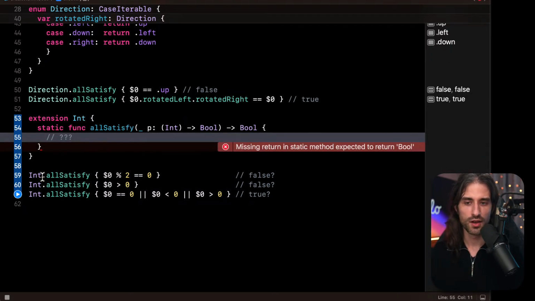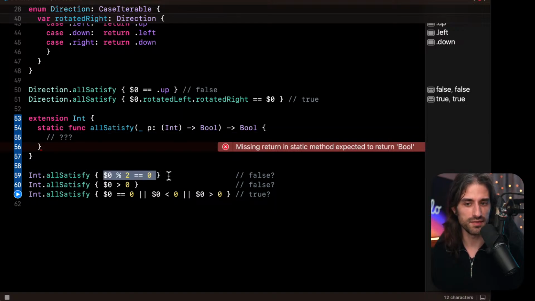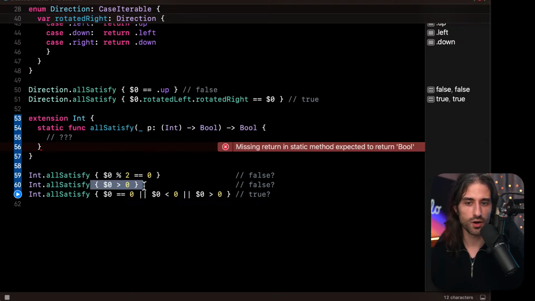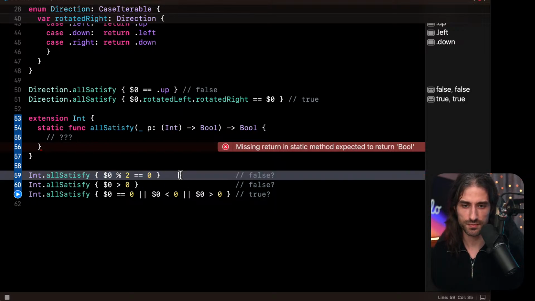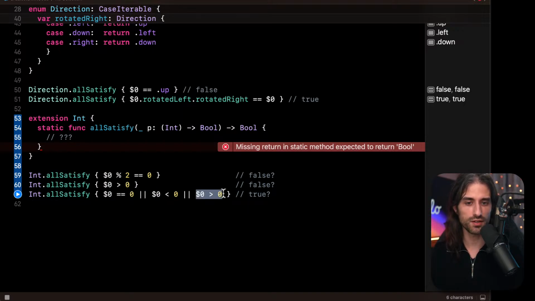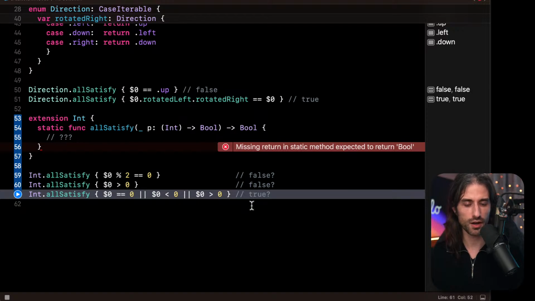But for instance, this is asking if all ints are even, so if the remainder of the int when divided by 2 is equal to 0. This is saying whether all integers are strictly greater than 0, which should be false. Same for the first one, but there's no way to check for now. And the last one is about checking if for all integers, either the integer is equal to 0, or strictly less than 0, or strictly greater than 0. And this one should be true because we are covering all cases.